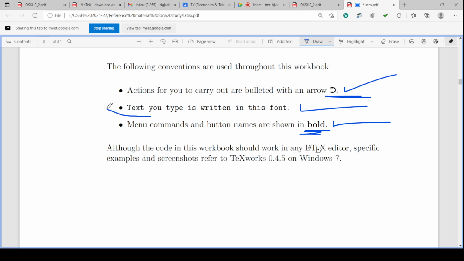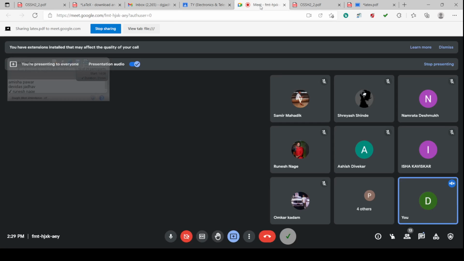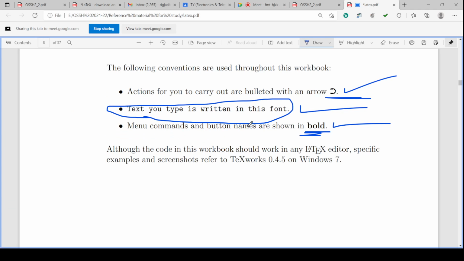Just check this font. This font is for text which you want to type. Suppose we want to type in a PDF or biodata, name, qualification, etc. We have to type this in this format, in this text, isn't it? Then there are menu commands and button names which are in bold case. So commands are there in bold case. So bold letters mean it is a command.